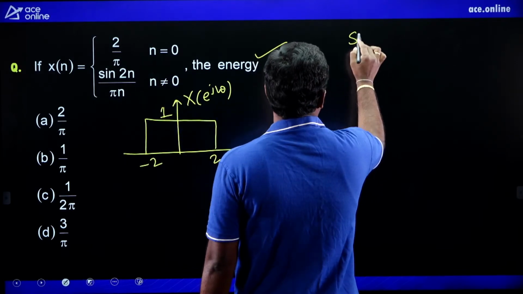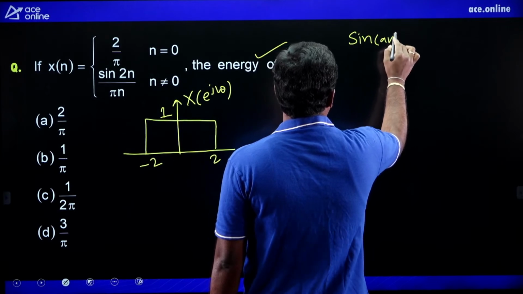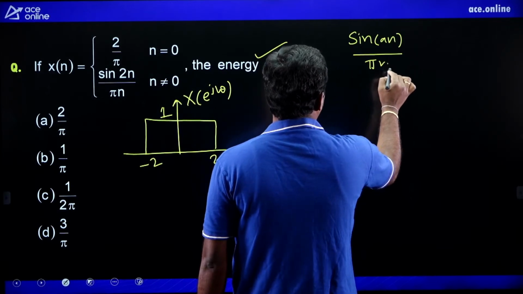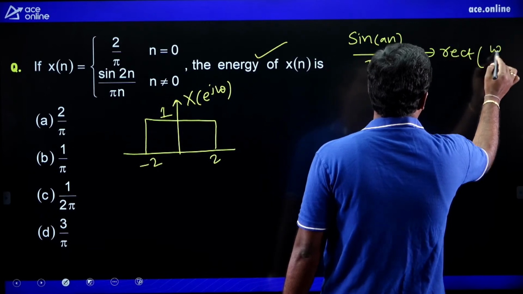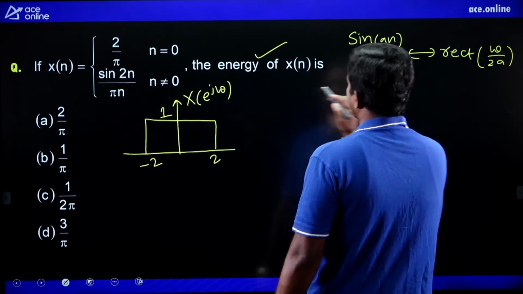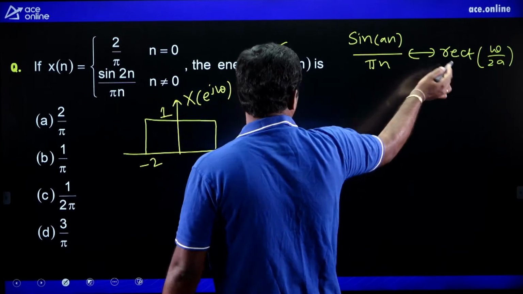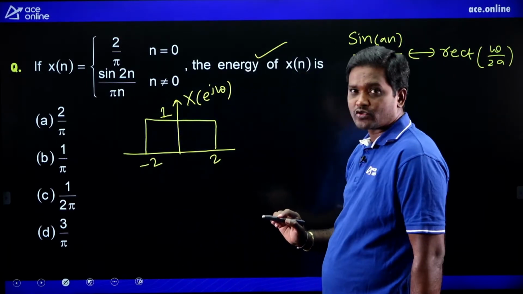Sin an by pi n, what is the standard one? The DTFT is rectangular of omega by 2a. What is the a value here? 2. That's why rectangular of omega by 4 means minus 2 to 2.